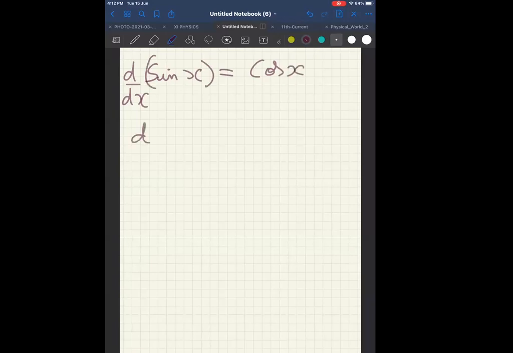And what is differentiation of log x? 1 upon x. Very good. What is differentiation of e power x? E power x. Excellent. What is differentiation